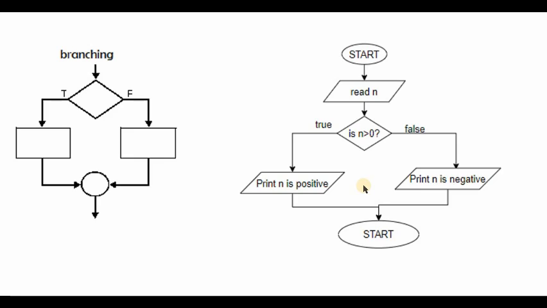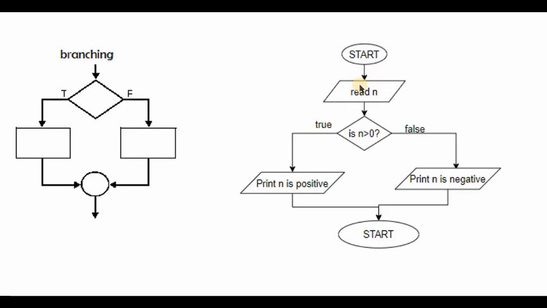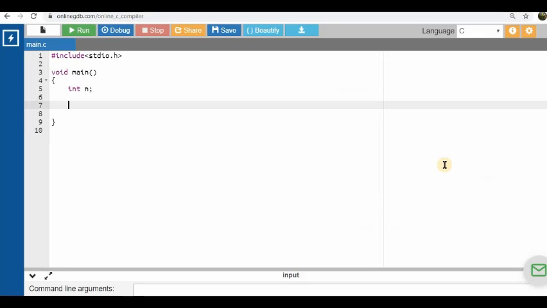Now let us take a look at the way in which we can code this program. For this program, we need a variable int n. The first step is to read a variable n, and depending on the value of n, if n is greater than 0, I am going to print that n is positive, and if n is less than 0, I am going to print n is negative. This can be implemented using the if statement.